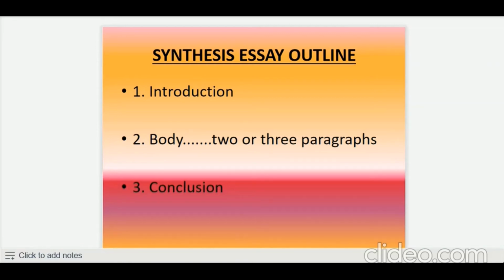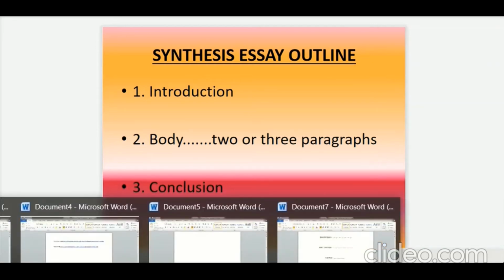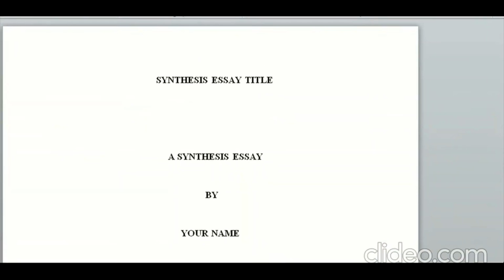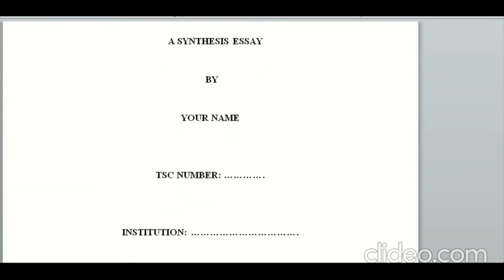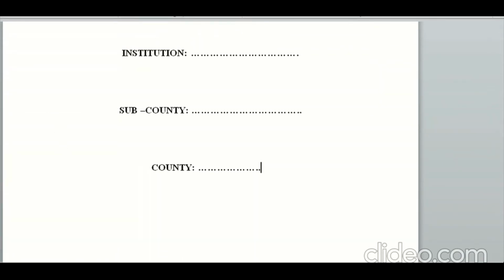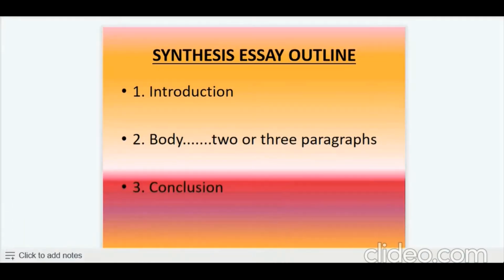So let me briefly show you an example of mine, just how I plan to do it. I hope it's going to be okay with KMA. So I have the synthesis essay title there. Then I've said a synthesis essay by my name, my TSC number, the name of my school, my sub-county, and my county. Then now I start on the introductory part. So here is my introductory part. So let's jump into it and see what should be contained in the introductory part of a synthesis essay.